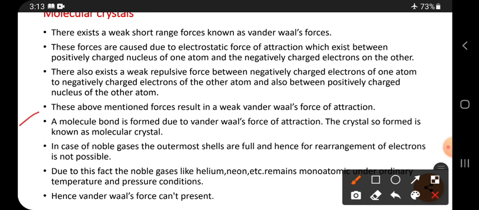These above mentioned forces result in a weak van der Waals force of attraction. Let this be one atom and that another atom. This nucleus can attract these electrons, or this nucleus can attract those electrons, so attraction occurs like this.